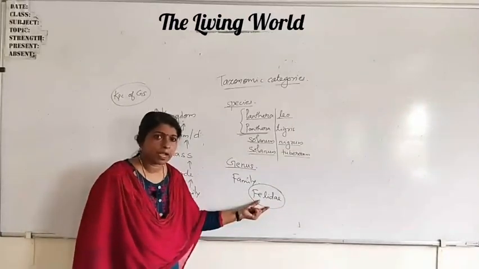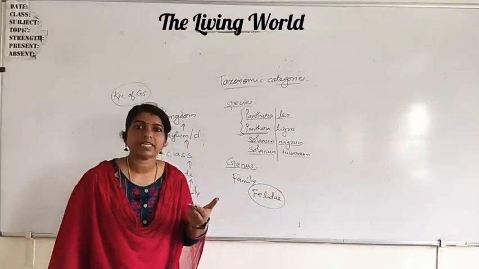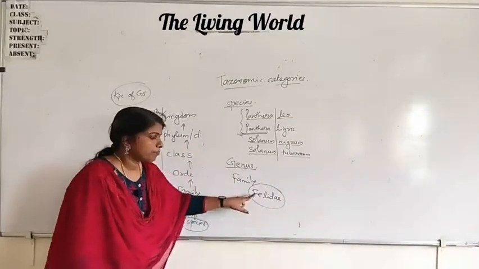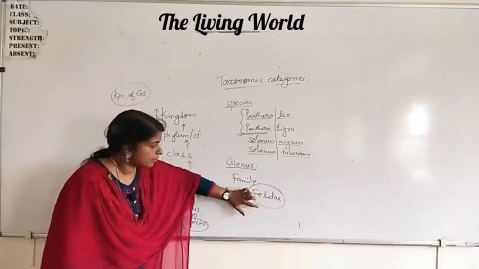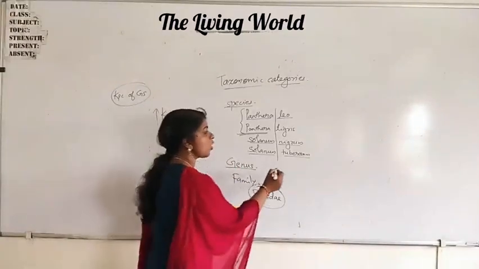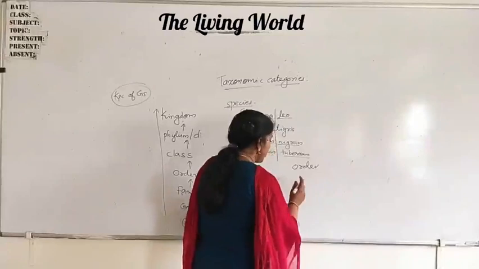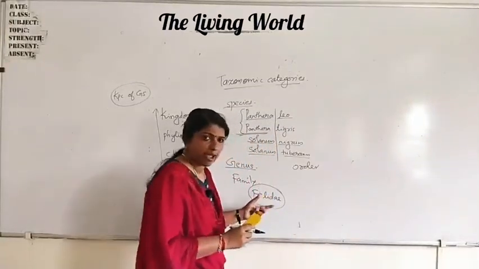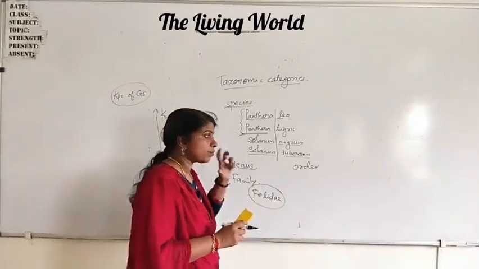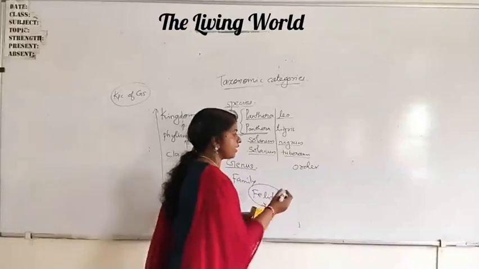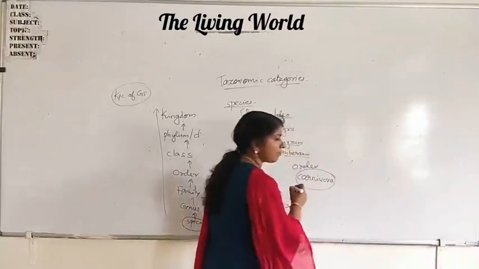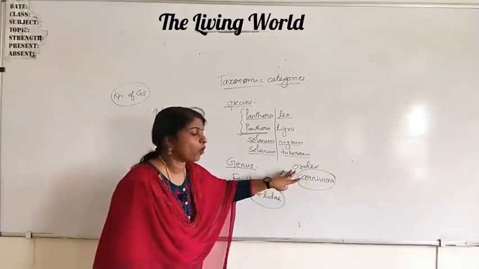But this family is different from Canidae, which includes the dogs and others. Then related families combine to form the next higher group. What is that? Order. Felidae and Canidae are both included in the same order, that is Carnivora.